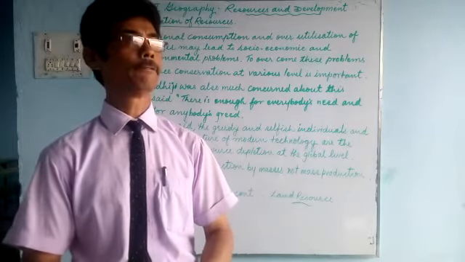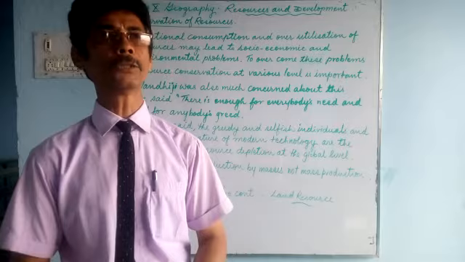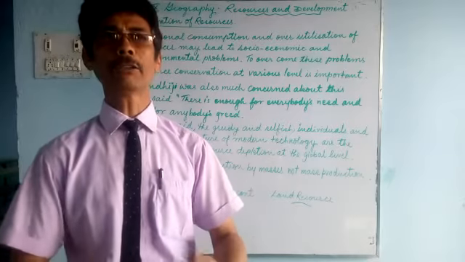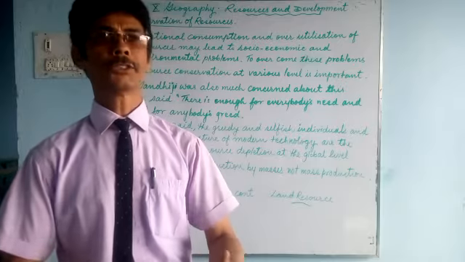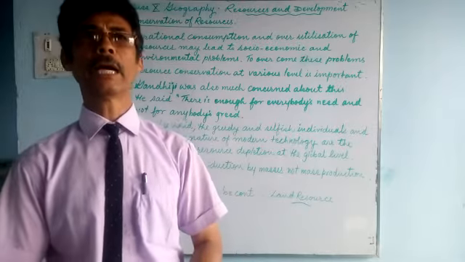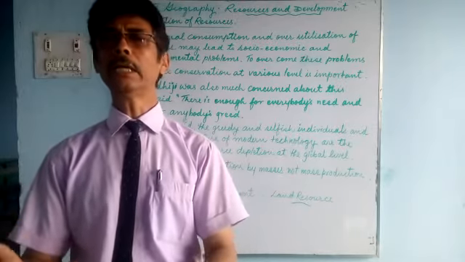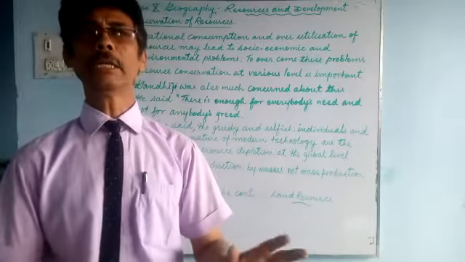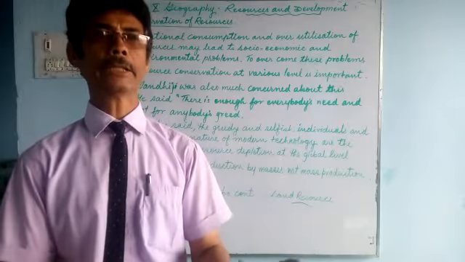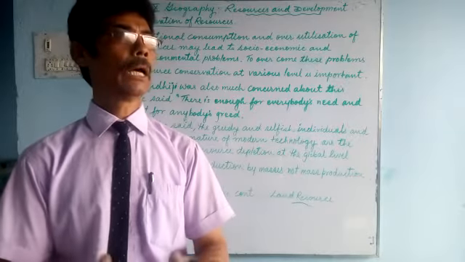We must save for future generations, as well as develop ourselves. We must consume in such a way that sustainable development takes place, and thinking about the coming generation and about environmental degradation, we have to conserve our resources.